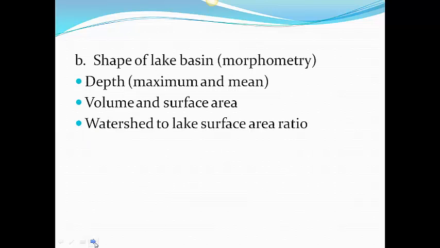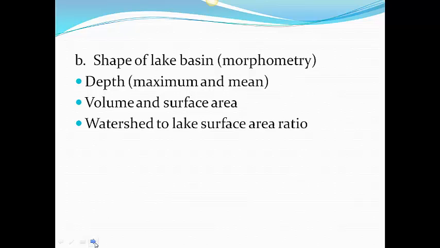The second big category for something that can affect the nutrient supply is the shape of the lake, which is called the morphometry. So different things in the lake can determine how many nutrients there are. The depth of the lake, so the maximum depth, and also the average depth or the mean depth can determine the amount of nutrients in a lake.